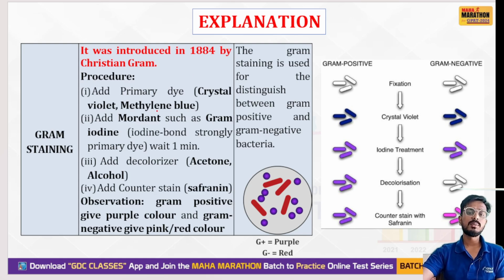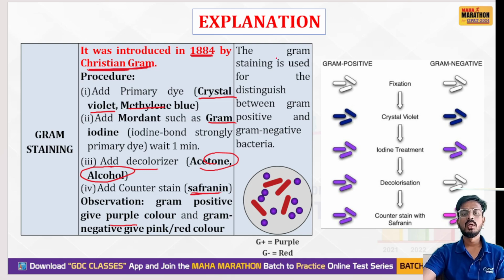Let's learn gram staining. Gram staining was first introduced in the year 1884 by the scientist Christian Gram. What is the procedure? First, use the primary dye, that is crystal violet or methylene blue. Add a mordant such as gram's iodine. Iodine binds strongly to the primary dye; wait for 1 minute. Then add a decolorizer like acetone or alcohol. Then add the counterstain, that is safranin. Observation: gram positive bacteria appear purple, gram negative bacteria appear pink or red. Remember, gram staining is basically used to distinguish between gram positive and gram negative bacteria.